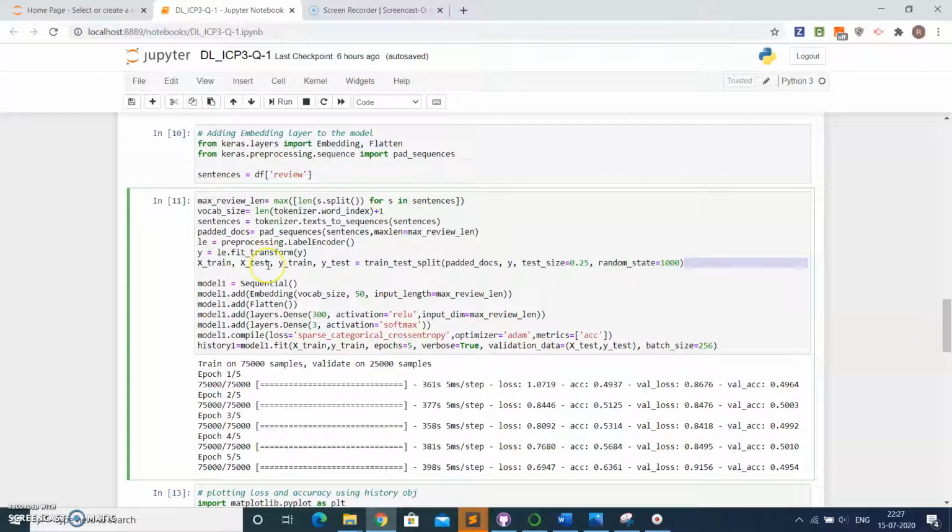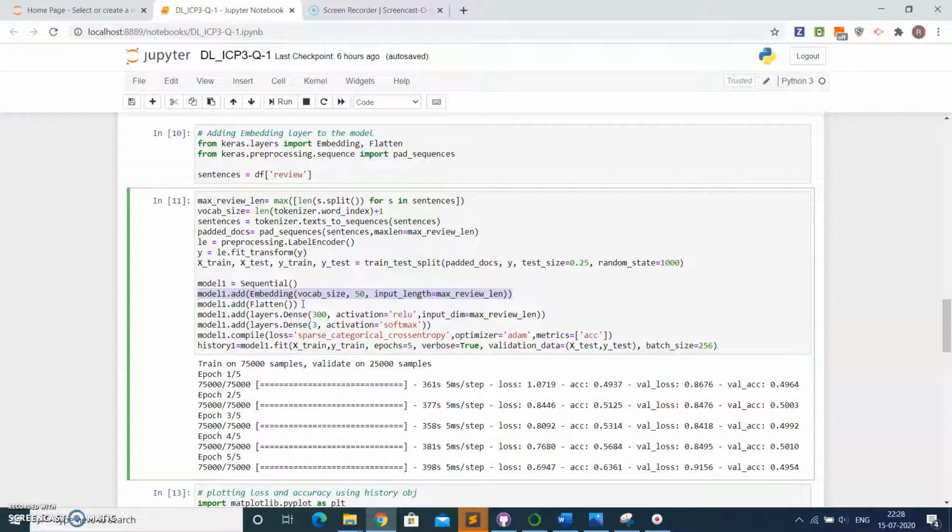After doing this, we are just trying to add the embedding layer over here. After that, we are using flatten, because flatten is used to get a compatible dense layer as the output of an embedding layer.